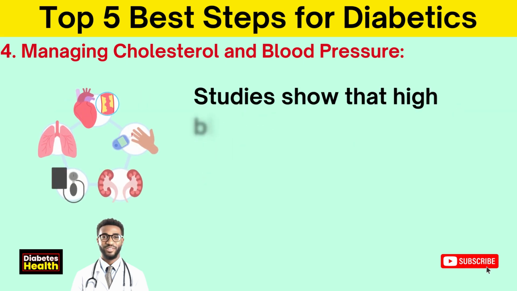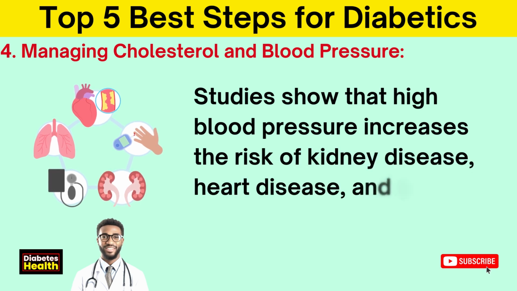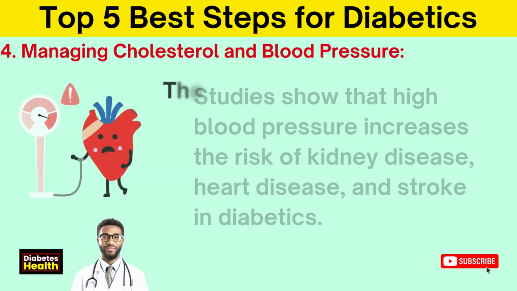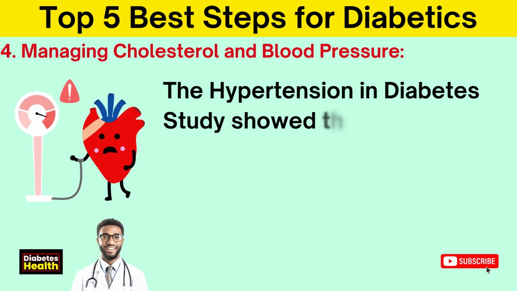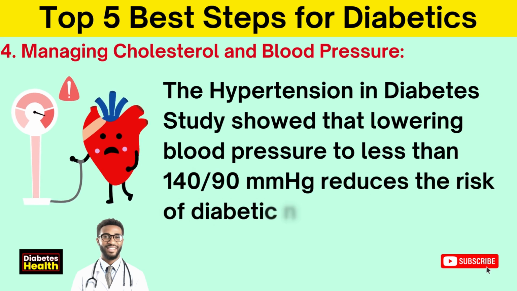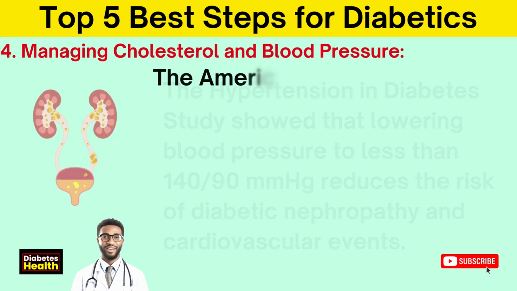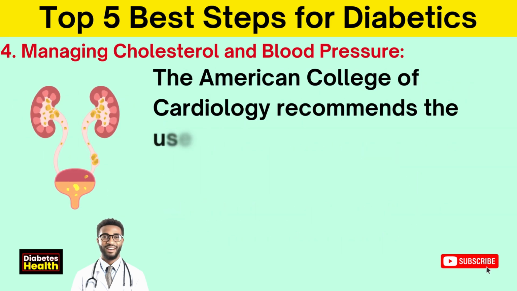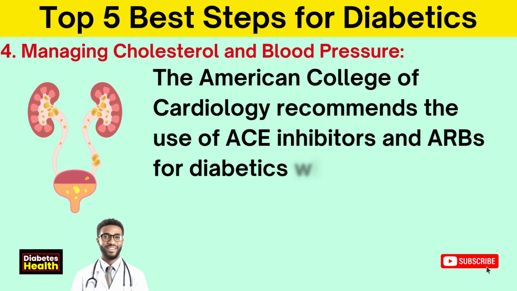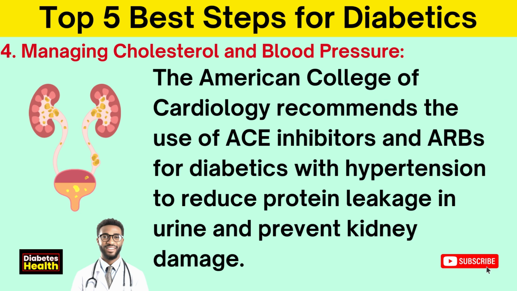Studies show that high blood pressure increases the risk of kidney disease, heart disease, and stroke in diabetics. The hypertension and diabetes studies showed that lowering blood pressure to less than 140 over 90 millimeters of mercury reduces the risk of diabetic nephropathy and cardiovascular events. The American College of Cardiology recommends the use of ACE inhibitors and ARBs for diabetics with hypertension to reduce protein leakage in urine and prevent kidney damage.